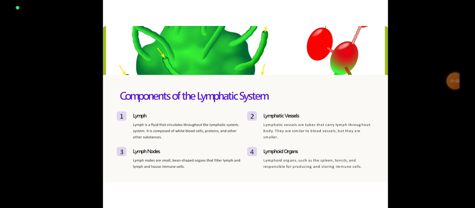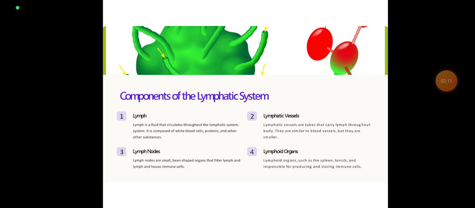It transports the plasma proteins that slip out of the capillary beds back to the bloodstream. It carries away larger particles like bacteria and cell debris from damaged tissue, which can then be filtered out and destroyed by the lymph node. It contains lymphocytes which circulate in the lymphatic system, allowing them to patrol the different regions of the body.